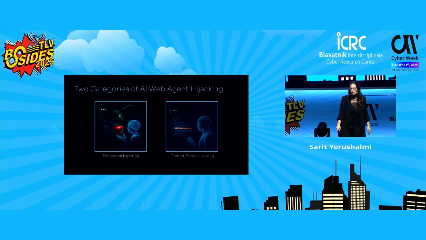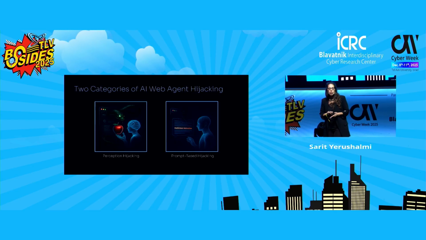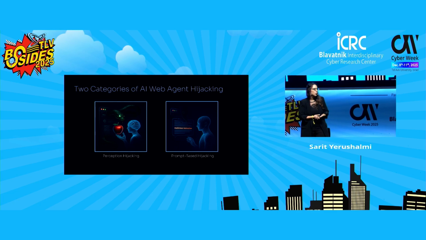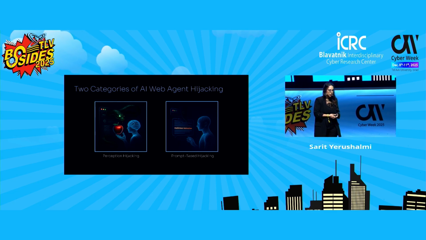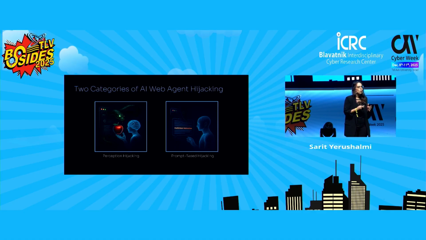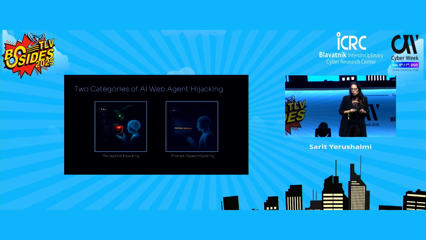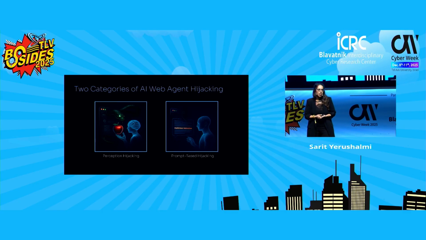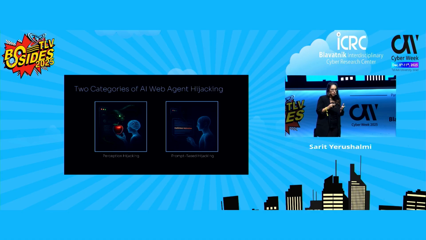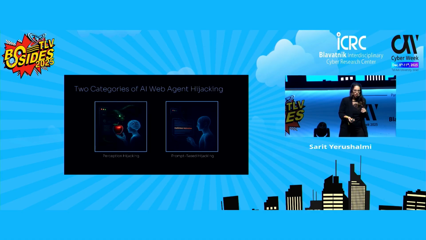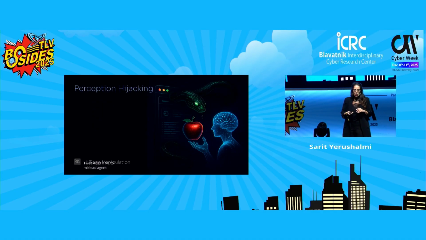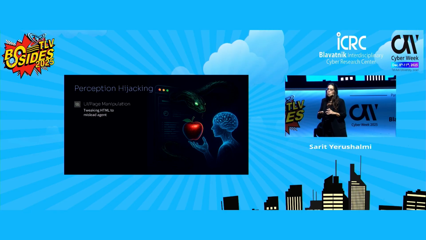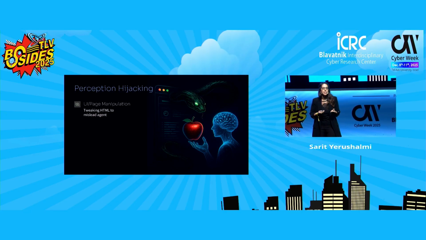Okay, so let's talk about the two main ways that we can hijack agents. The first one is perception hijacking, which targets what the agent sees. And we have prompt-based hijacking, which targets what the agent thinks. I would like to start with perception hijacking. Here the attacker tricks the agent by changing what it sees on the page.